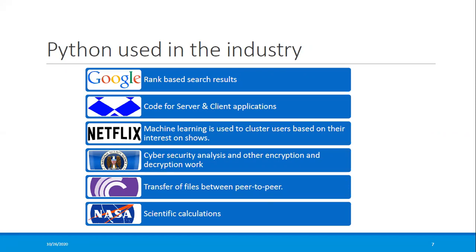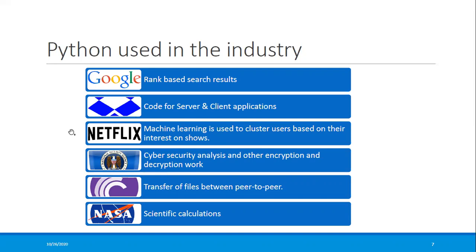And the last one is NASA. They are using Python for their scientific calculation, which helps to reduce time and make their work more productive. So apart from that, I have listed some of the famous ones, and some others are YouTube and Mozilla. All these nowadays have started using Python.